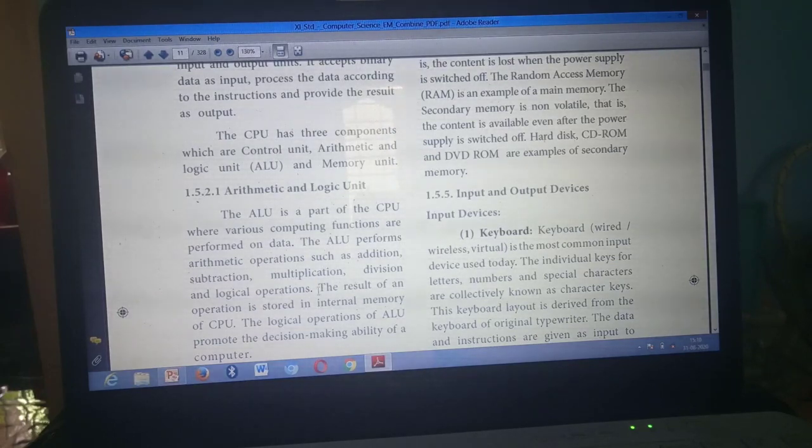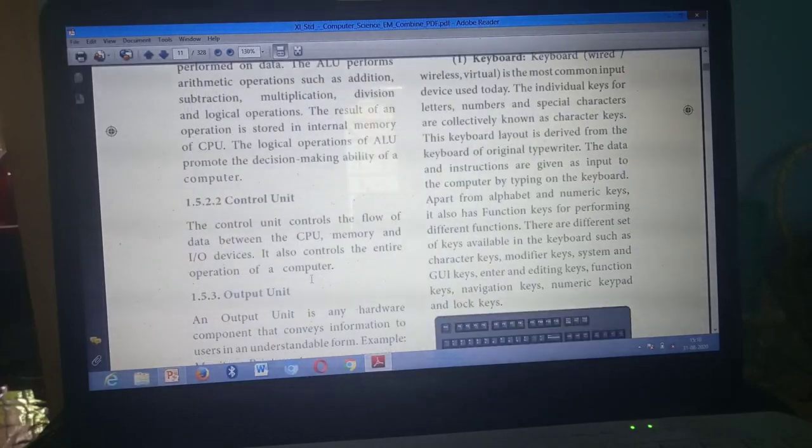Have you all marked? This is the fourth question, what's the function of ALU? Next question, what's the function of control unit? Same page, page number 5, under the heading control unit. These 3 or 4 lines you need to mark, from here, the control unit, to the operation of a computer. Have you all marked?